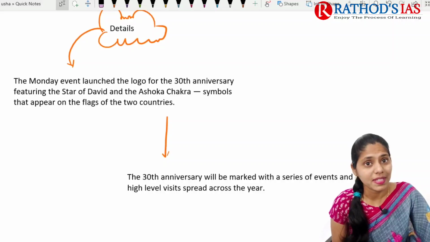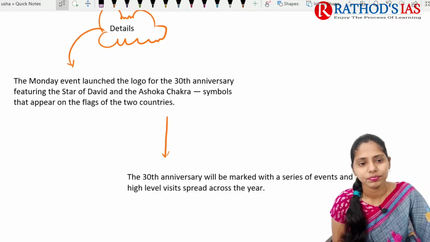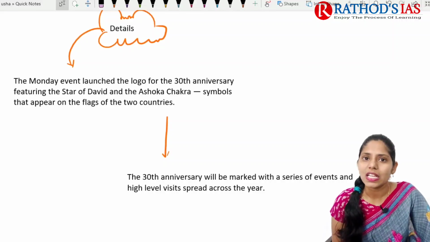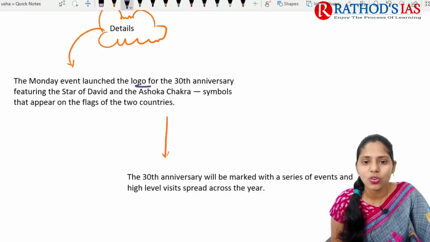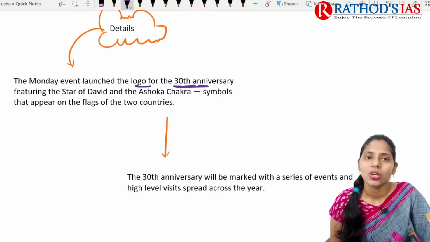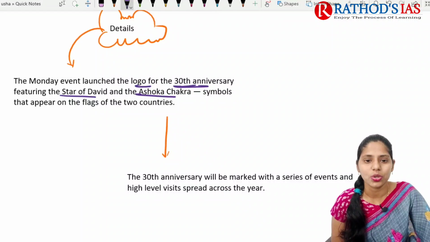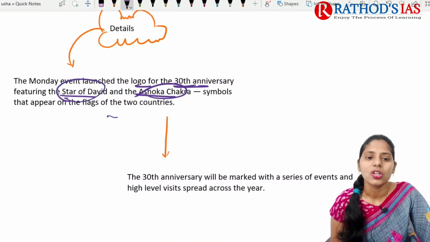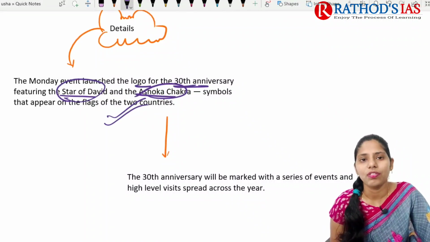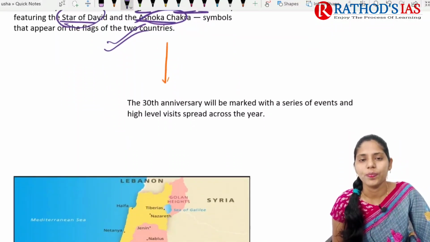If you're talking about some details given in this article, first and foremost, at the Monday event, they launched a logo for the 30th anniversary featuring a Star of David and Ashoka Chakra. These are the symbols that appear on the flags of the 2 countries. So they came up with the launching of the logo.